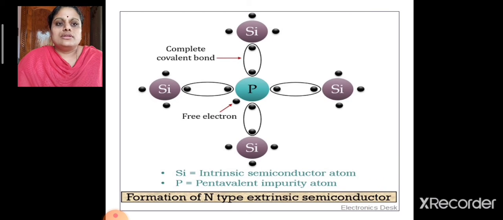So, in this picture, you can see that silicon atom is doped with a pentavalent impurity, and 4 of its electrons form covalent bond with 4 of the silicon atoms, and there will be 1 free electron present in the crystal lattice.